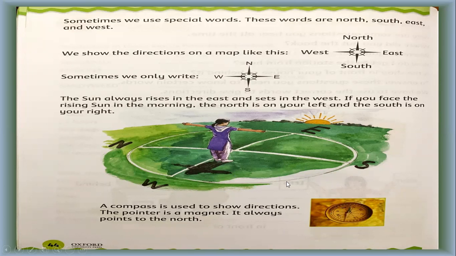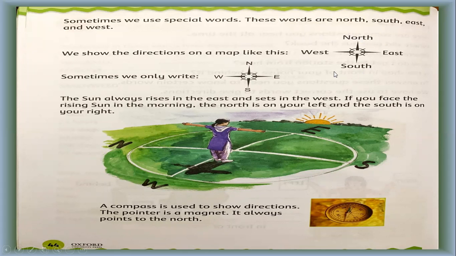This is the unit, or the lesson, about directions, how you can know the directions. Nowadays we use in front of, behind, inside, outside, on the top, on the bottom, above or below. And some special words for directions are north, east, south.